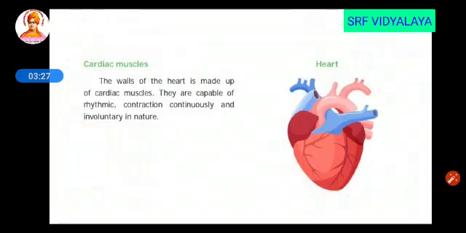The last one is cardiac muscle. Cardiac means heart. So the walls of the heart are made up of cardiac muscle. They are capable of rhythmic contraction continuously and are involuntary in nature. Involuntary means they cannot be controlled by our will.